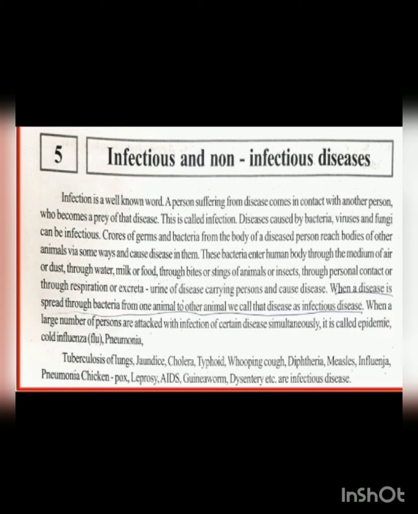This bacteria enters human bodies through the medium of air or dust, through water, milk or food, through bites or stings of animals or insects, through person contact or through respiration or excreta, that is urine, of a disease-carrying person, and can cause disease. When a disease is spread through bacteria from one animal to another animal, we call that disease infectious.